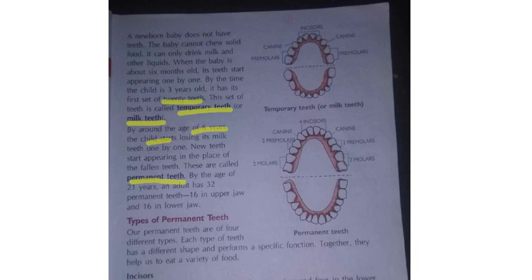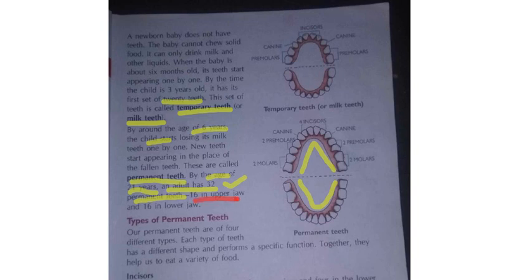And these types of teeth are called permanent teeth. By the time you get to 21 years, you will become very big, no? That time you will have 32 teeth. Those 32 teeth are called permanent teeth. How will they be there? In the upper jaw 16 will be there, in the lower jaw 16 will be there. How many permanent teeth are there in total? 32 you should say. In the upper jaw 16 and the lower jaw 16.